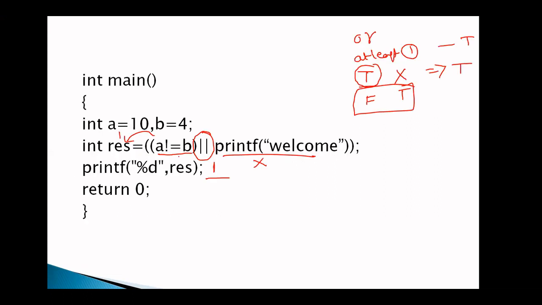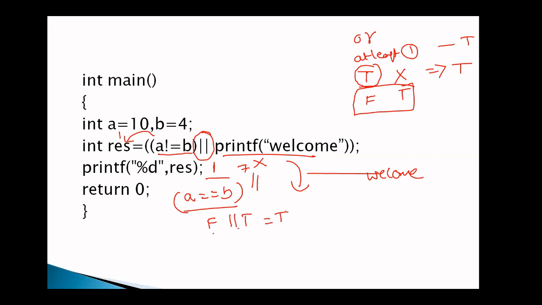Now for example, here if you write A is equal to B, or the same statement, what is the output? This first expression is false. If this expression is false, then we move into the second expression. So welcome is printed on the screen and it returns 7. 7 means non-zero number. Non-zero number means true. False or true, what is the answer? True. True means 1. 1 is assigned to RES. So what is the answer? Welcome1, you got it?